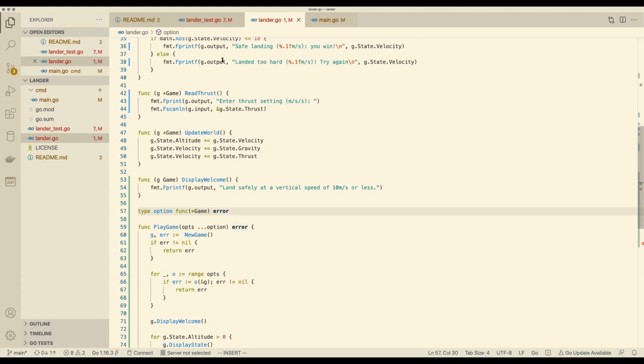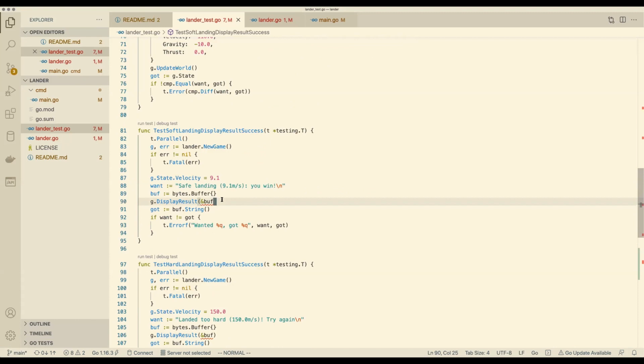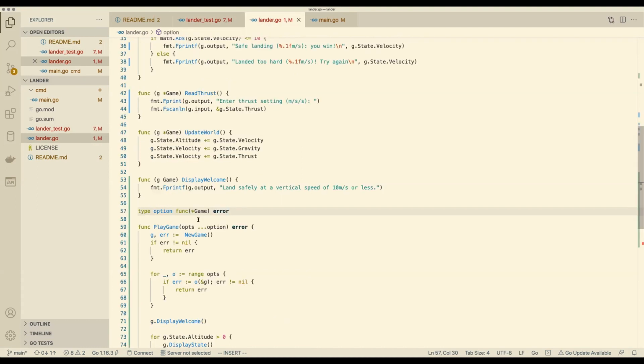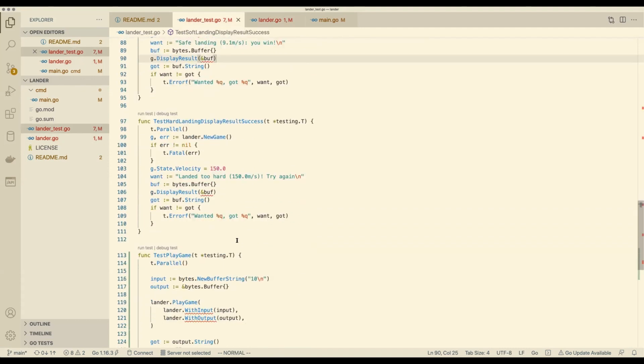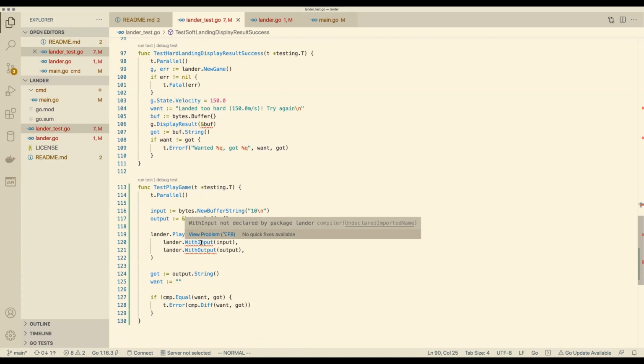Yes. Sounds a bit nuts, but it's very Go-like. First-class functions in general are very Go-like. So we already know its name, don't we? We called it with input, for example. With input, yeah. So there's some function with input. We can write this. Here we go. With input, with output. Right. Yeah, let's try input first.